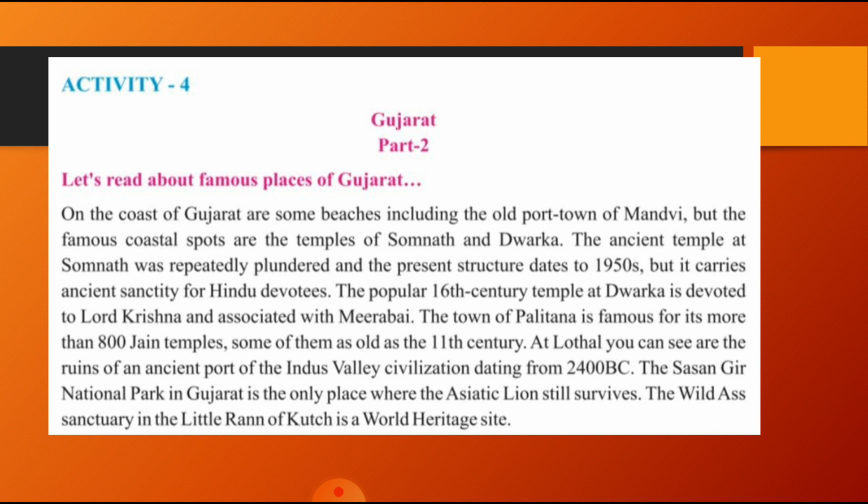The present structure dates to what? The 1950s, but it carries the ancient sanctity and holiness for the Hindu devotees who come over there to pray at the Somnath temple. And there is the popular 16th century temple at Dwarka, devoted to Lord Krishna and associated with Mirabai also.